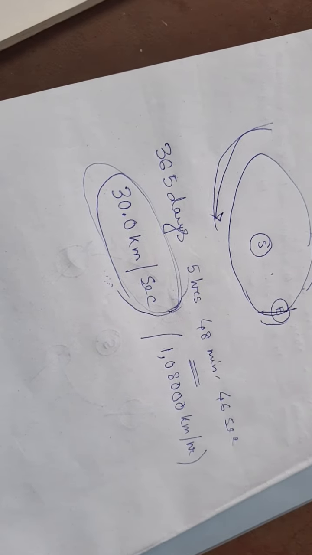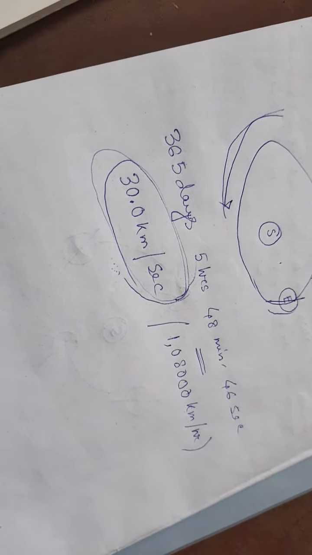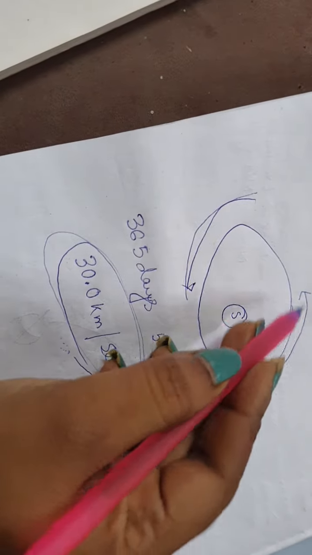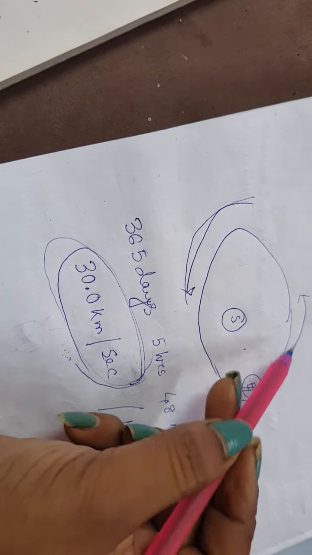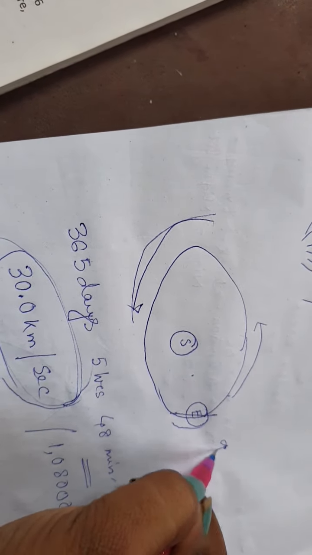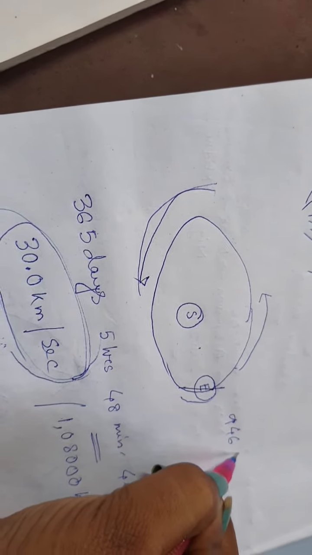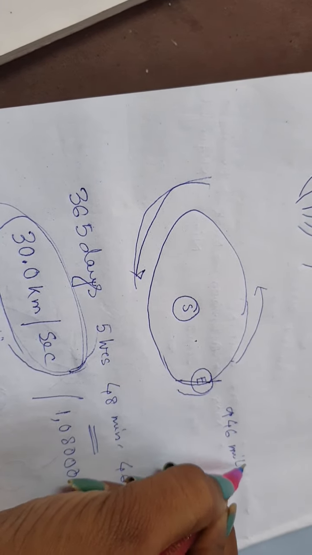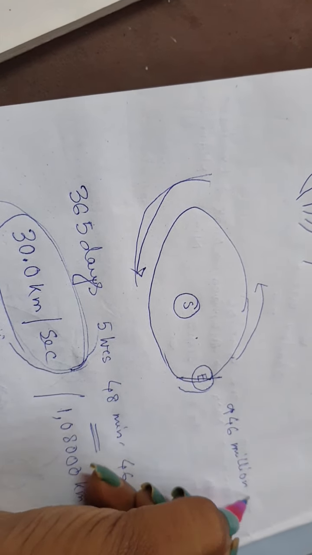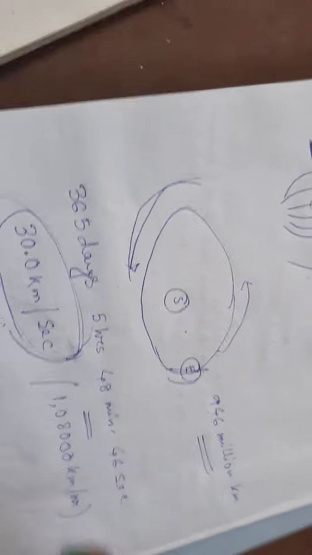The length of the orbit is actually 946 million kilometers.